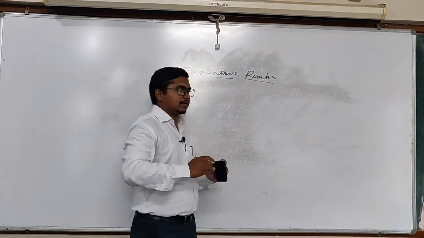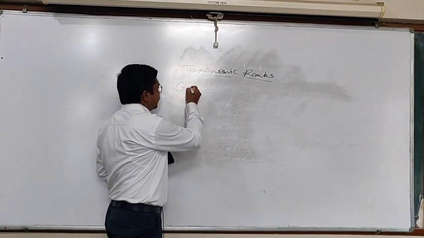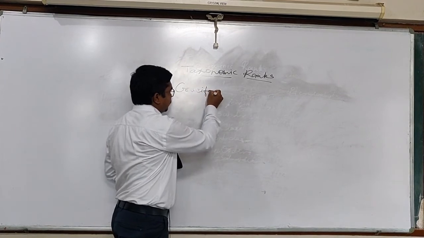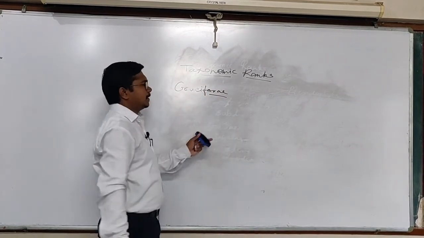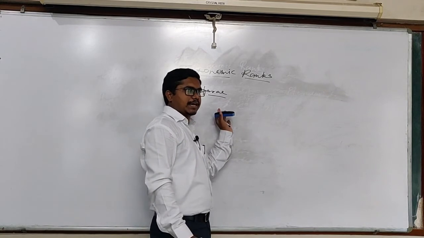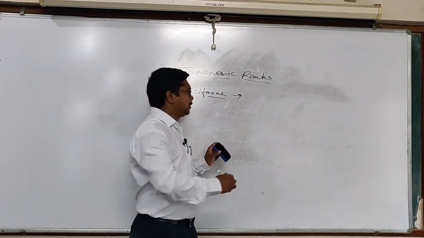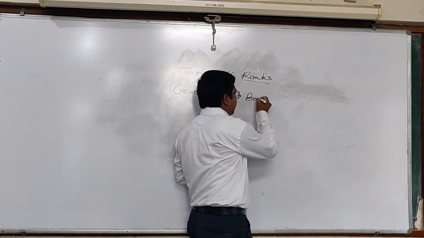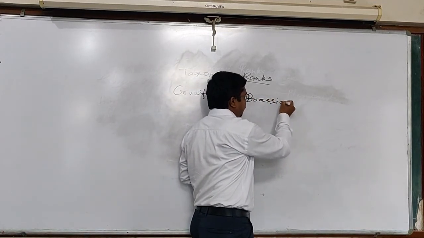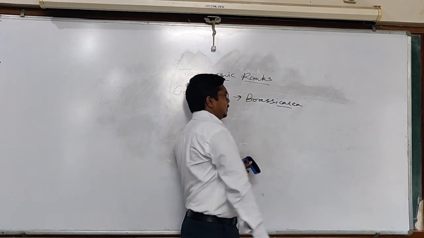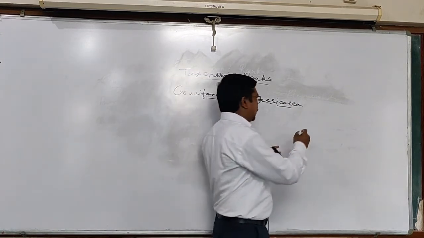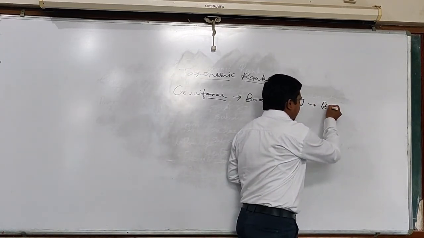These families are Cruciferae, where there is no suffix aceae, and it has been provided with a new name, that is Brassicaceae, on the basis of its type genus, that is Brassica.